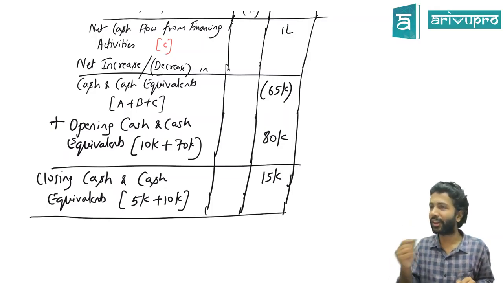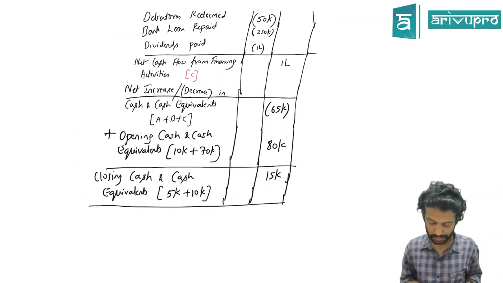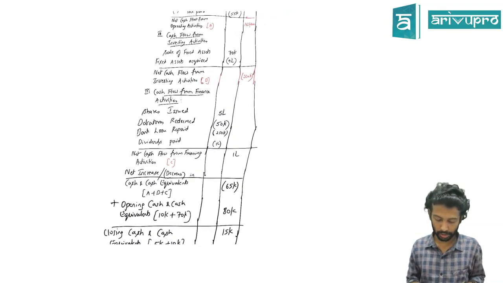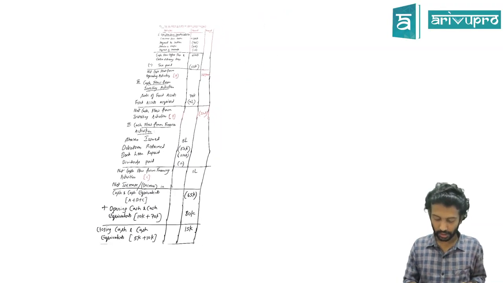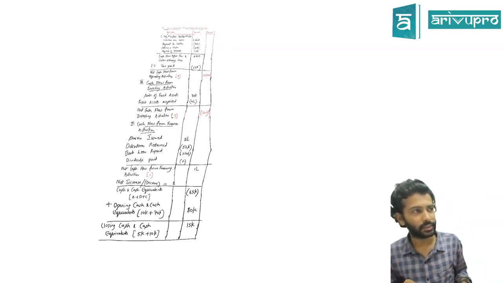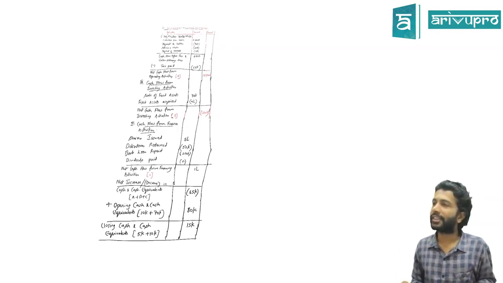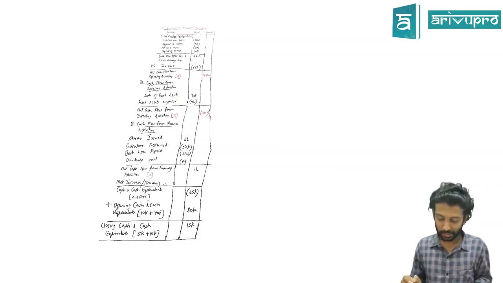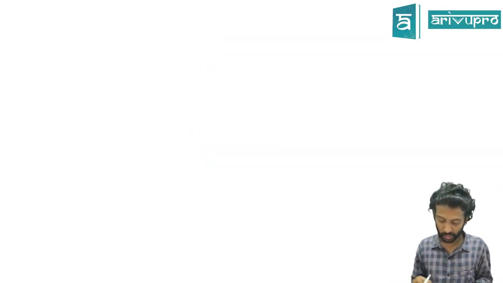Whatever I've done is right or wrong, again you'll check. That also is possible. Most cases they do give. Now the copying portion. Done? This is direct method. Alright. So problem number 2 is done.